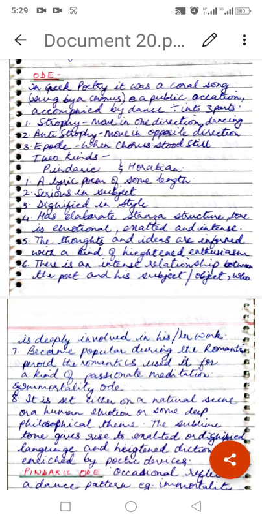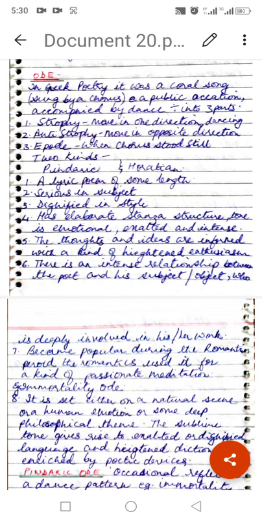There are two kinds of odes in literature, Pindaric and Horatian. Now, the typical features of an ode are: it is a lyric poem of some length. Here it is different from the lyric because it is longer than a lyric. It is serious in subject matter. It is dignified in style or representation. It has elaborate stanza structure. Its tone is emotional, exalted, and intense.